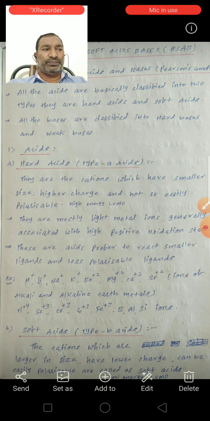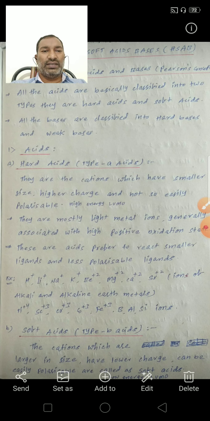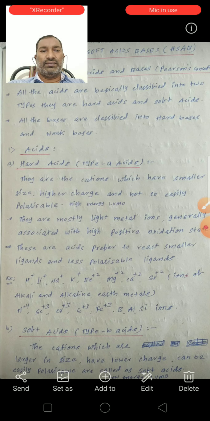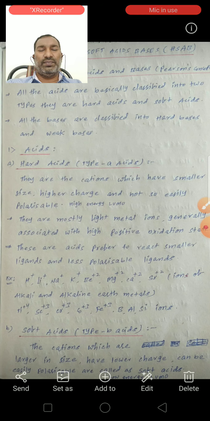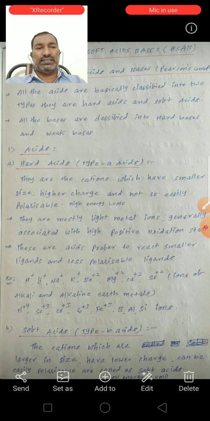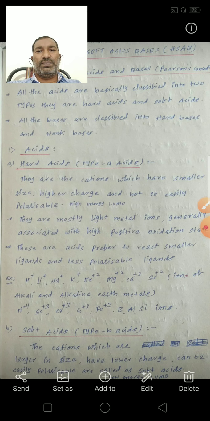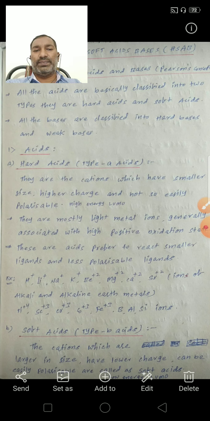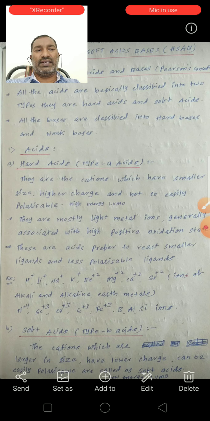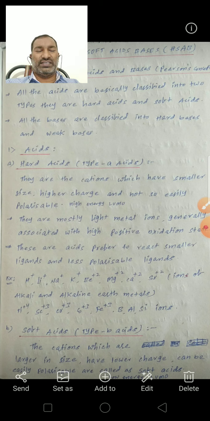So first we have to know the definition of acids and bases according to Lewis. An electron pair acceptor is an acid according to Lewis, and an electron pair donor is a base according to the Lewis concept.